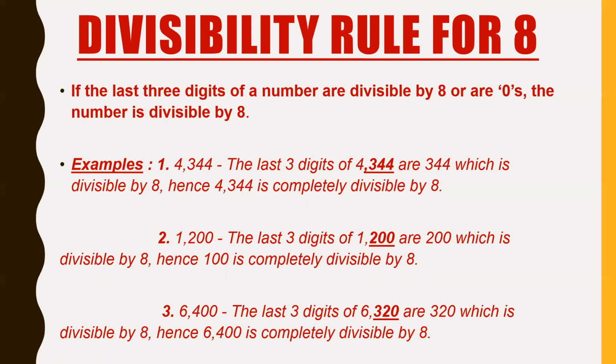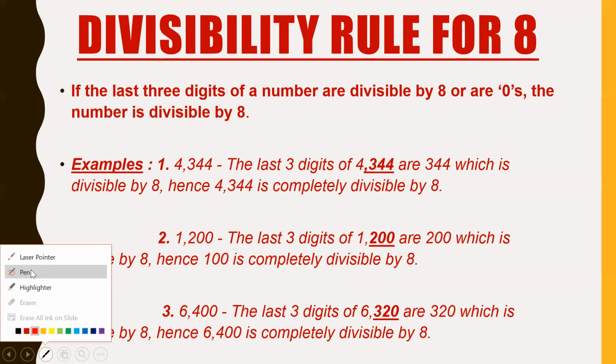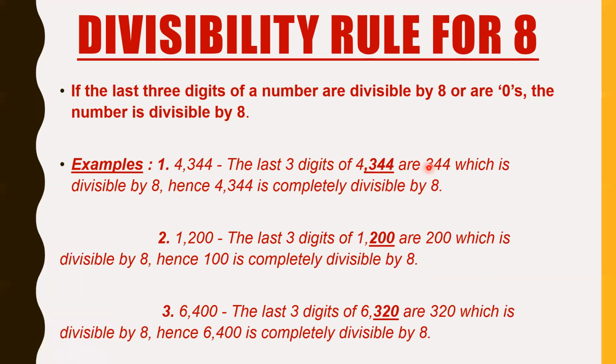Now let's go further. The last 3 digits of 4,344 are 344. Now we take 34 by 8. Listen very carefully: we don't take 4, we only take 34.